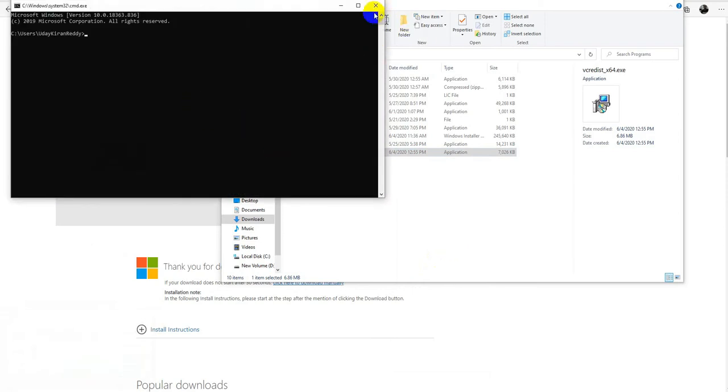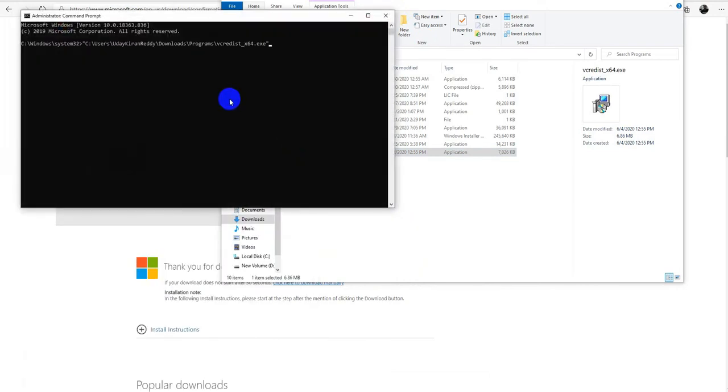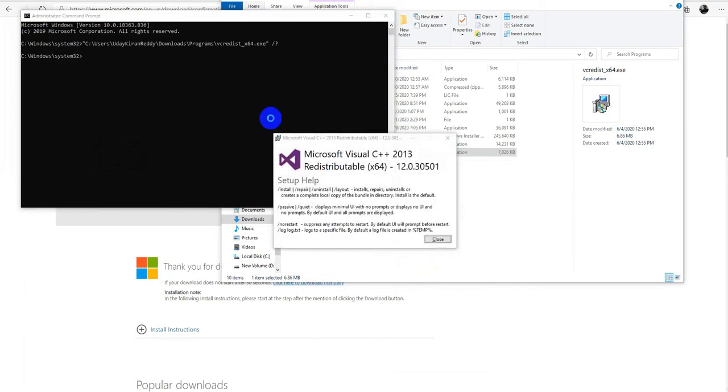Command prompt. Or better, command prompt with run as admin. And type /?. You can see if I type /?, most of the installations show me what switches are available. If they don't, you need to search on the internet for the application name space silent switch in Google. You can see quiet displays minimum UI.